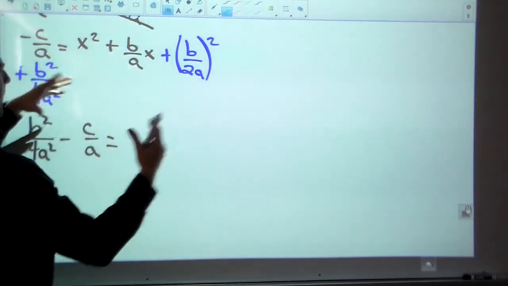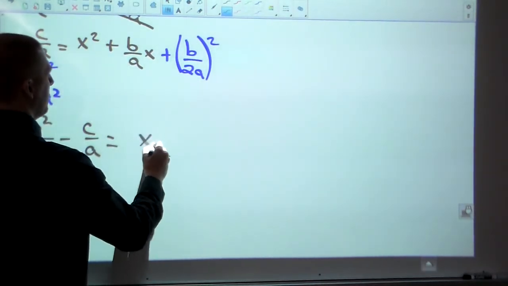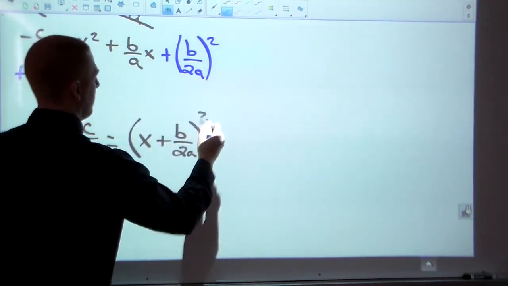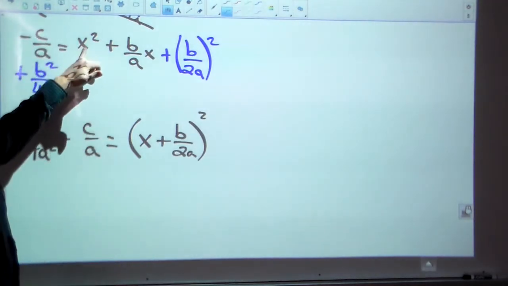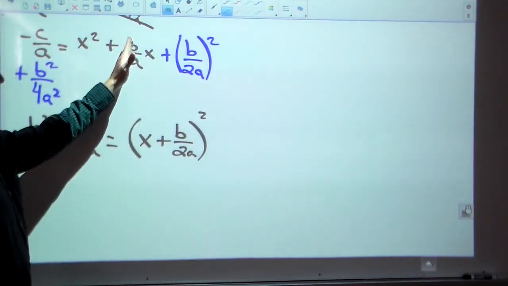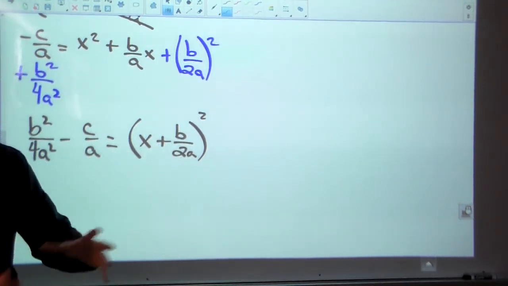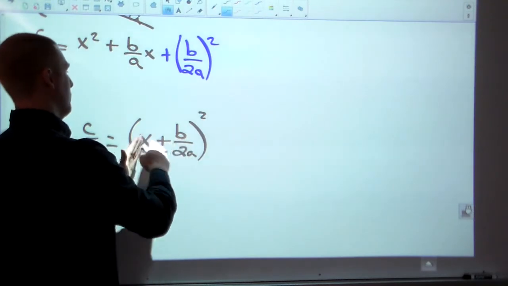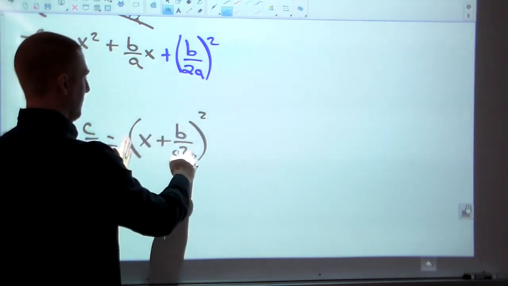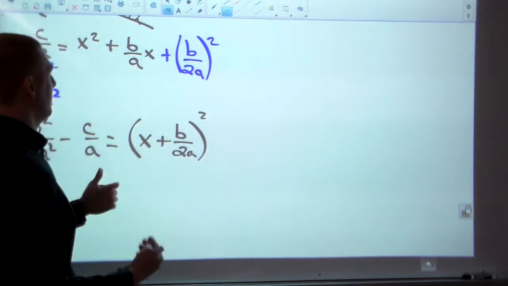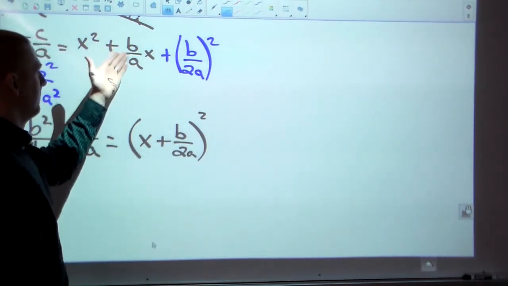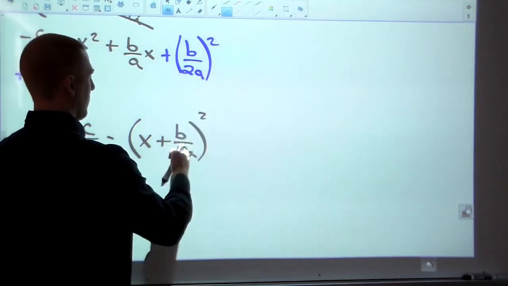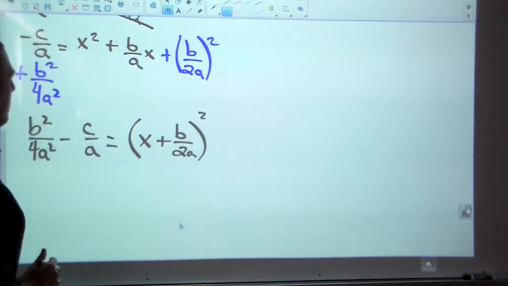And now we can reduce this back down to a perfect square binomial. So x plus b over 2a squared. And the shortcut to that, it's going to be just x in the beginning, half of this term on the bottom. And if you need to, you can always FOIL it out and check. This would be x squared. You would have 2bx over 2a, which when you add those together, you get 1bx over a. And if you squared the second part, you get b squared over 4a squared. So you get this. It's going to be good.